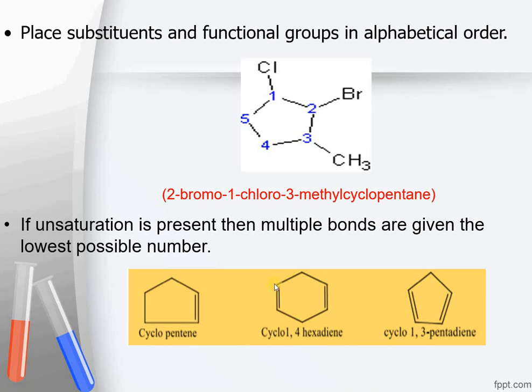You always have to start numbering from the side where the double bond is given the lowest number. And do remember, both of the carbon atoms holding a double bond should be given the lower number. Means it should be 1, 2, 3, 4, 5 and 6. It should not be 1, 2, 3, 4, 5 and 6 the other way. Both of these carbons should get the lowest numbers. Similarly, it can be called cyclohexa-1,3-diene, numbered 1, 2, 3, 4, 5 and 6.